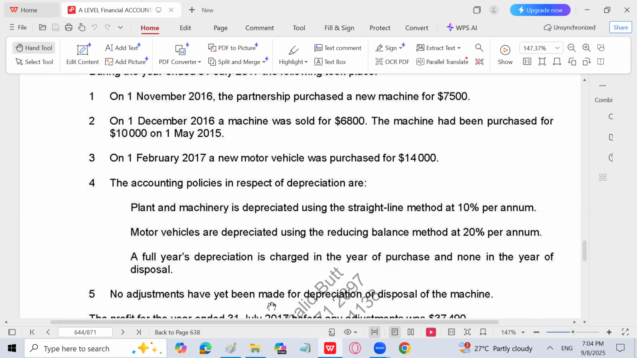No adjustments have yet been made for depreciation or disposal of the machine. It means that for depreciation, we have not recorded depreciation up till now. This is what the question is basically asking us, that we have to record the depreciation.